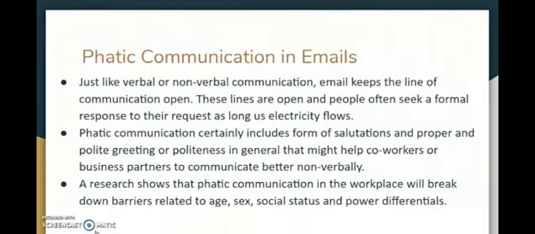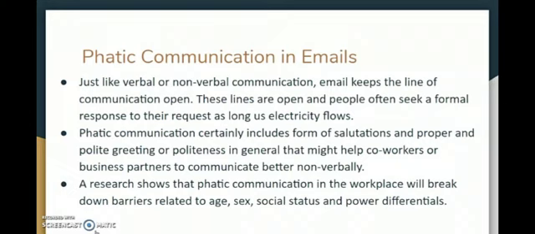Now if we further talk about phatic communication in emails, you'll see that just like verbal or non-verbal communication, emails keep the line of communication open. These lines are open and people often seek a formal response to their request as long as electricity flows. Phatic communication certainly includes forms of salutations and proper and polite greetings or politeness in general.